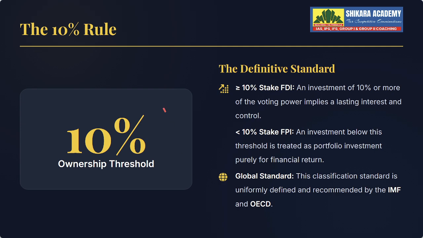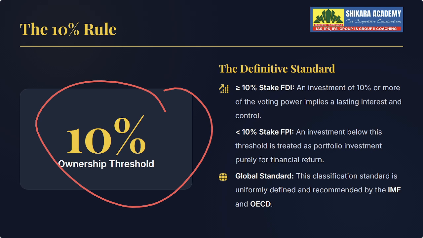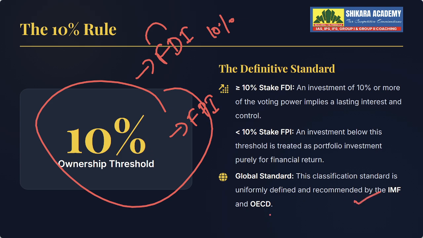10% is a magic number. This is an ownership threshold number. 10% or more. When we are discussing FDI, we said at least 10% ownership needs to be there to qualify as an FDI investor. Okay, and if it is less than 10%, then it implies what? FPI, foreign portfolio investment, not foreign direct investment. So who decides this? IMF, International Monetary Fund, and OECD. These are the two global organizations that decide upon this. UPSC always loves this concept. First of all, let me be very clear.